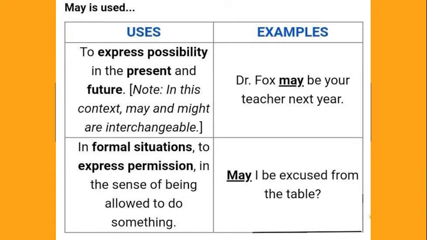For example, I may have dessert after dinner. Whereas might is used in situations that are often imaginary or remote possibility. For example, if I win the lottery, I might buy a Ferrari.